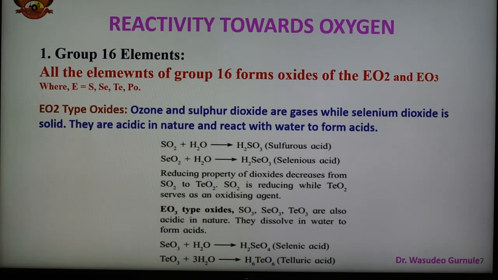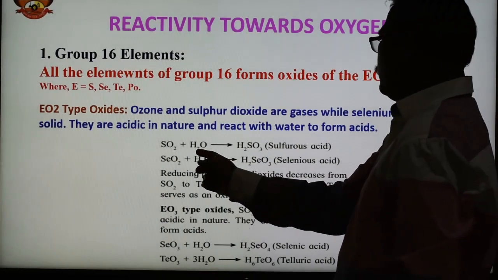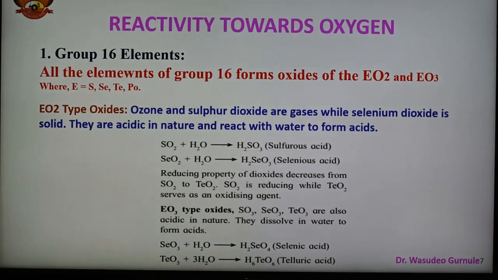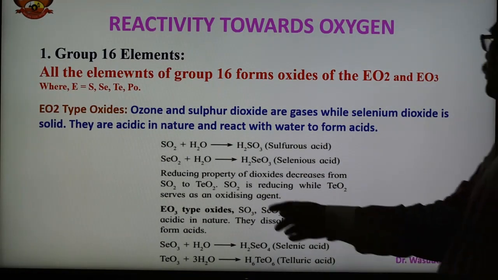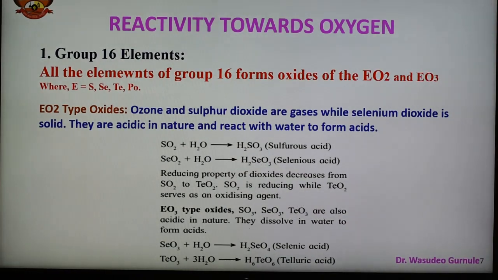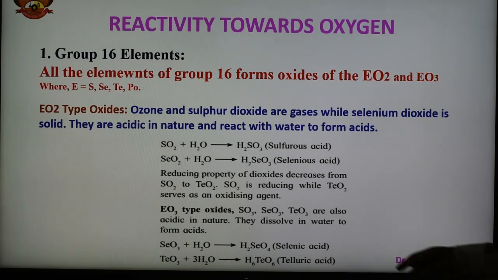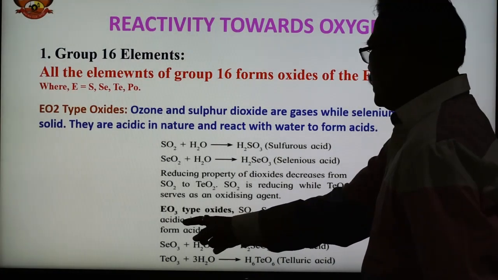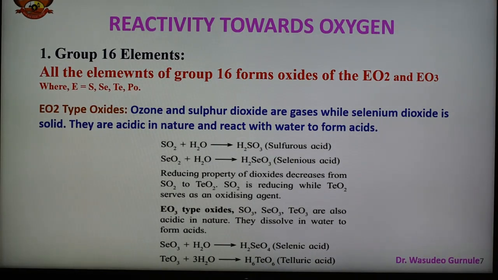In the case of this, some reactions are also shown here. SO2 and water react forming sulfurous acid, SeO2 reacts with water forming H2SeO3, that is selenious acid. The reducing property of dioxides decreases from SO2 to TeO2. SO2 is a reducing agent, while TeO2 acts as an oxidizing agent. They also form EO3 type oxides, also shown here.